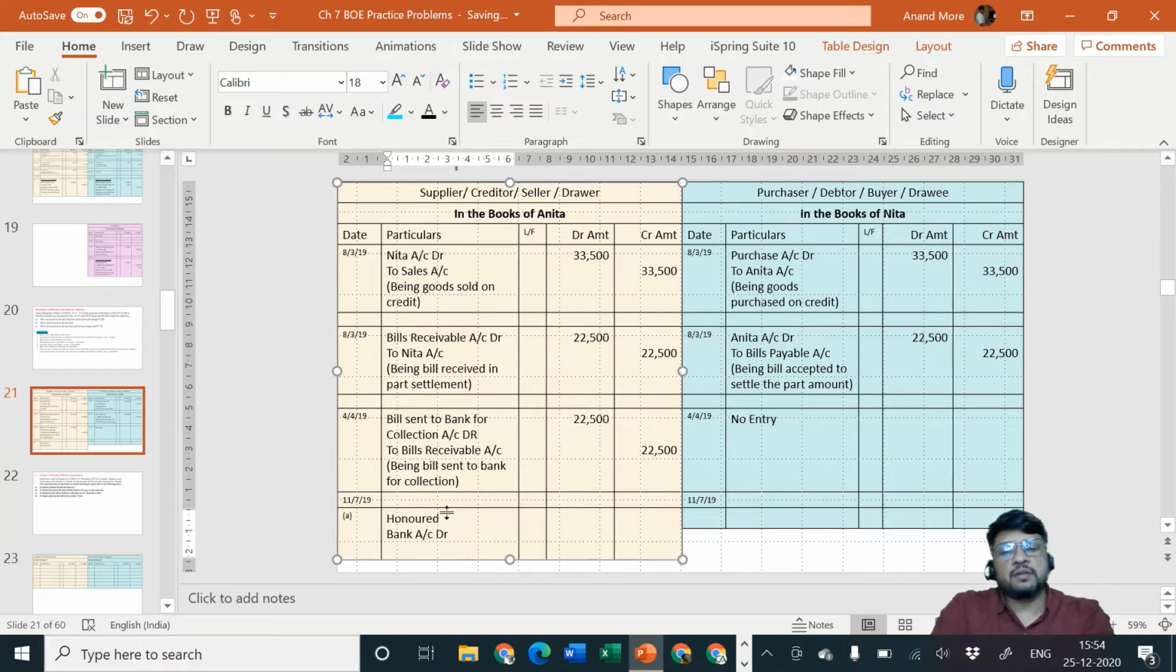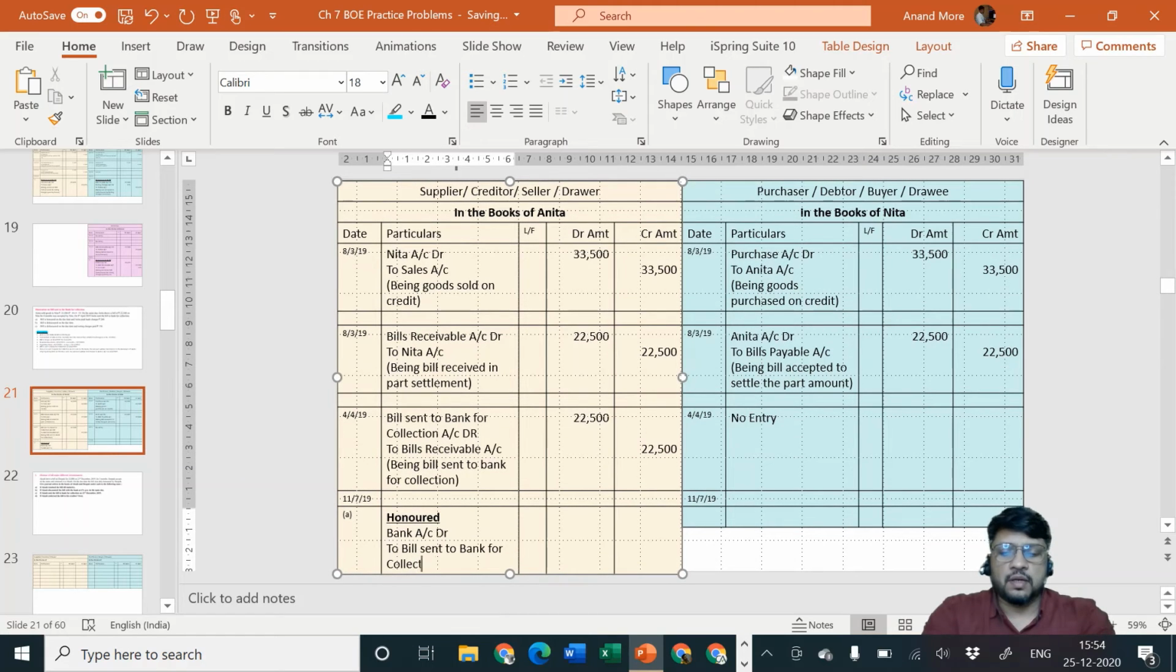So there is a complication. Bank account must be debited because bank is going to collect the money and going to transfer it in our bank account, our current account or our saving account. There bank has put the money already. So bank account is debited. Our balance has gone up. Bank account must be debited. Credit. To whom to give the credit? Credit will be given to this special account called as bill sent to bank for collection account. That was a temporary account which we had created. Let us now cancel that particular account. So I'll specify here to bill sent to bank for collection account.